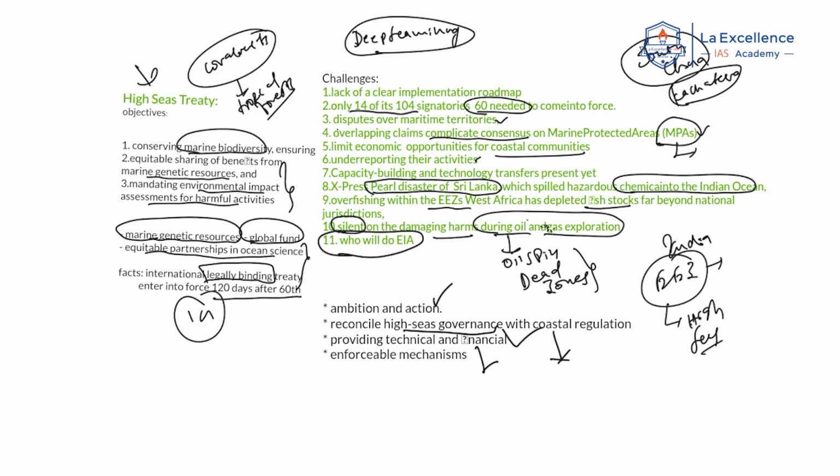Now, next, there is a need for enforceable mechanisms to ensure compliance. Now, this is what they mentioned in this article. You can use this in GS paper 2. If any international organization question, especially regarding marine resources, comes, you can use this, right? Even in GS paper 3, there are questions asking about marine biodiversity and conservation of coastal areas. Even there you can use this High Seas Treaty and some of the points mentioned here.